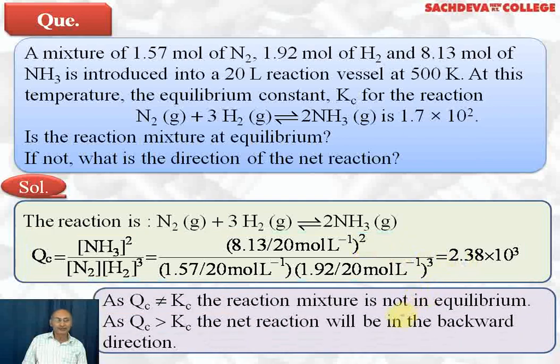Now how do we interpret this? First point is that Qc is not equal to Kc, so the reaction mixture is not in equilibrium. Second point is Qc is greater than Kc. It means the net reaction will move in the backward direction.